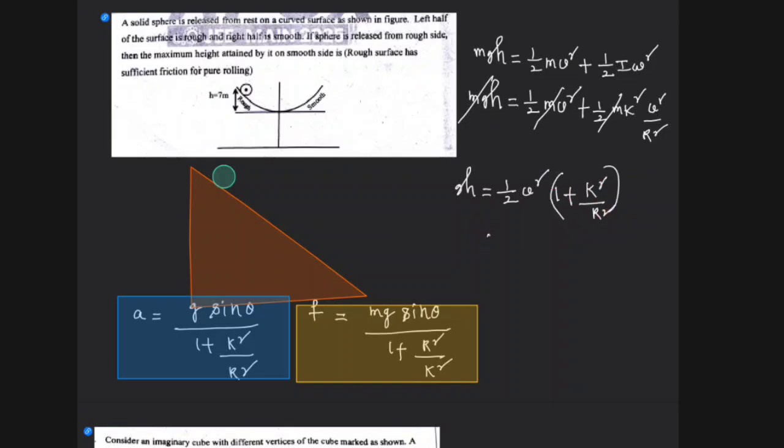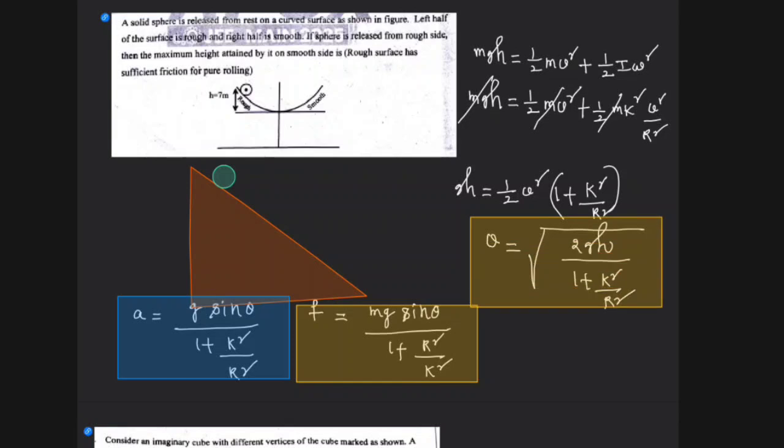Therefore from here you get v equal to under root of 2gh by 1 plus k square by r square. So that is how we get it. These are the three formulas that you need to keep in mind regarding this one. Still I didn't solve the problem, right?